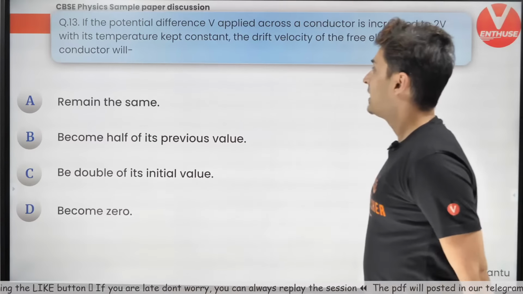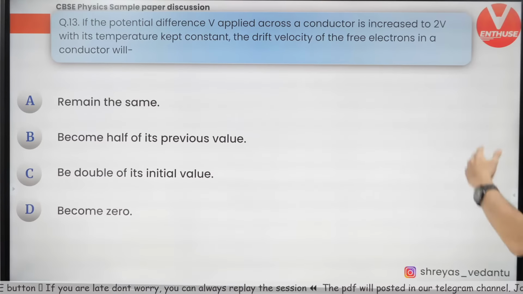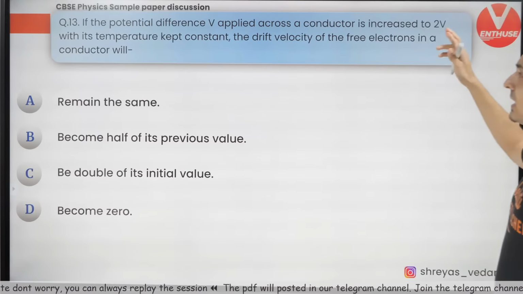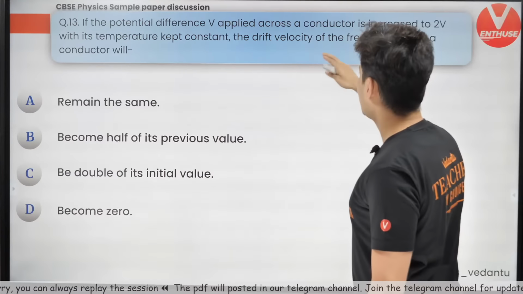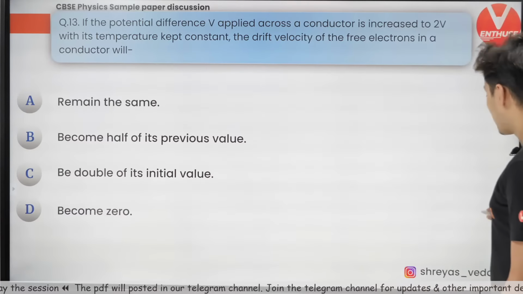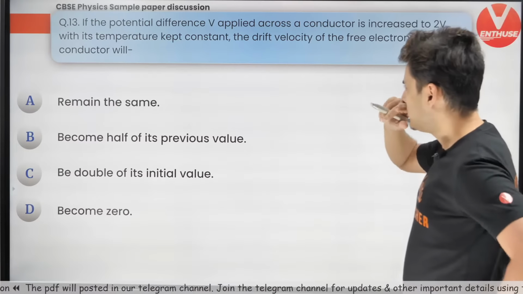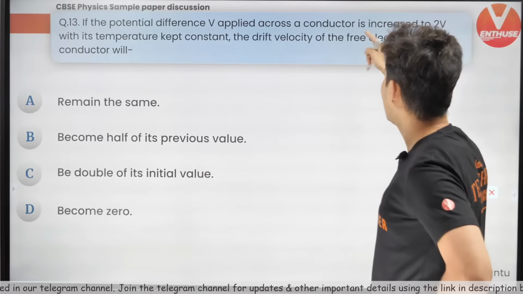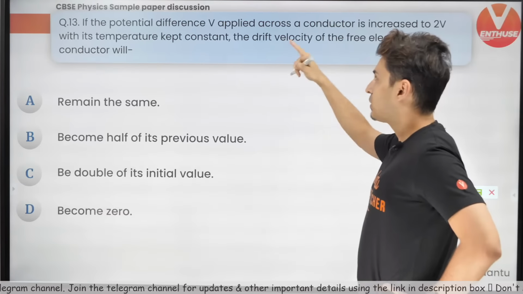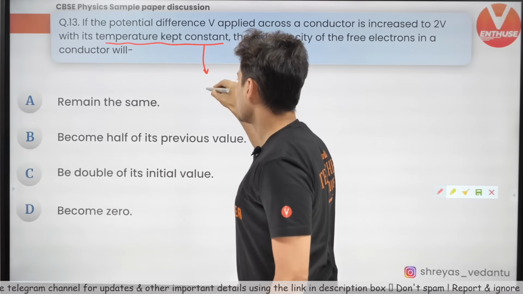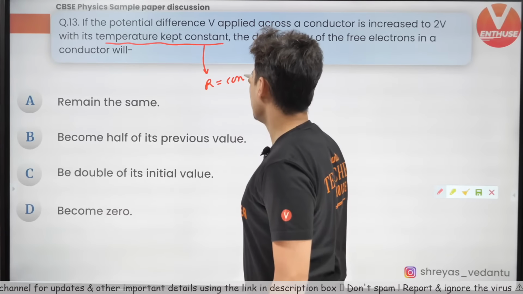Now, if the potential difference applied across a conductor is increased to 2V, with the temperature kept constant, then the drift speed of the free electrons will. Let's get going. So what do you need to do? Potential difference is applied across a conductor and it is increased, and temperature is kept constant. What is the meaning of this? Temperature kept constant means resistance is constant.